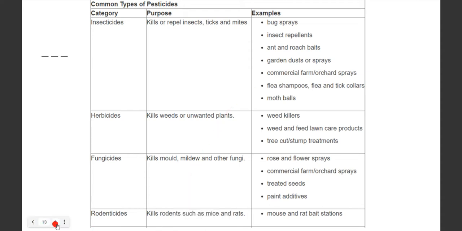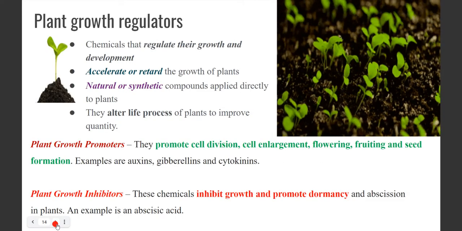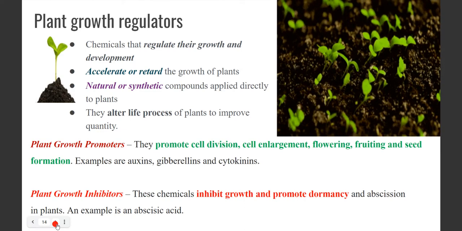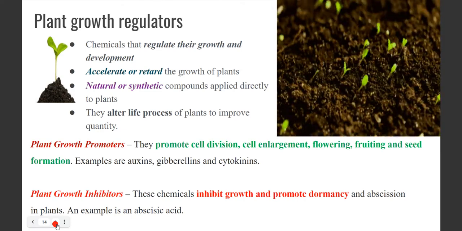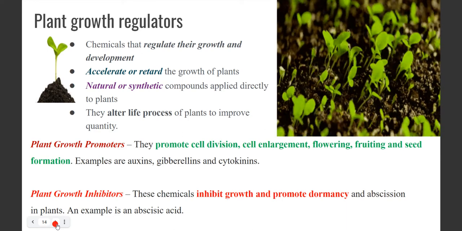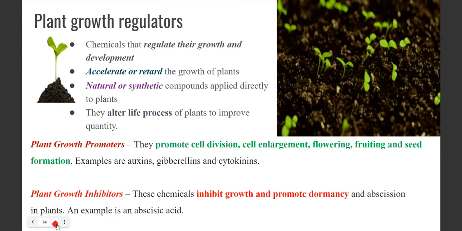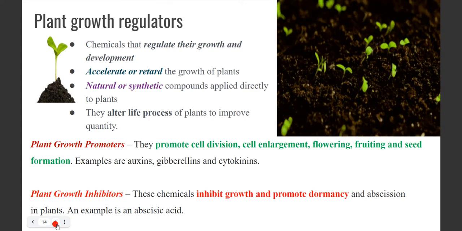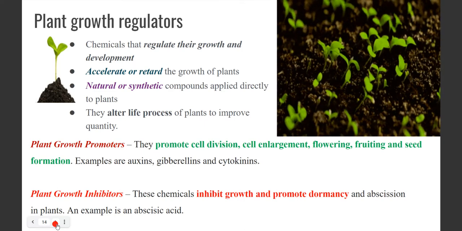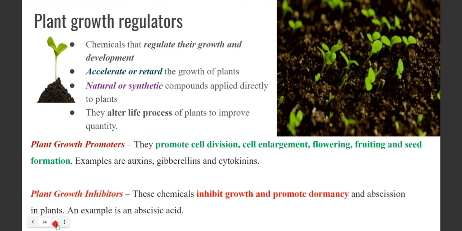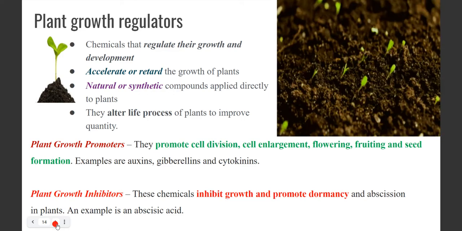Okay. Now we are going to start with the next type of substances, which are called plant growth regulators. Okay, are you all able to hear me clearly? What do we call this? These are called plant growth regulators. What does that mean? So far, what did we study? We studied how to protect our plants. Now, what are we going to study? How to increase the growth of our plants.